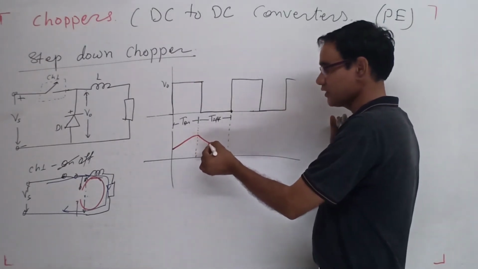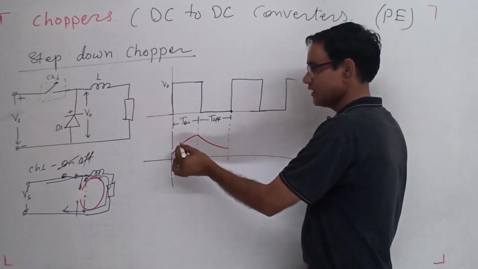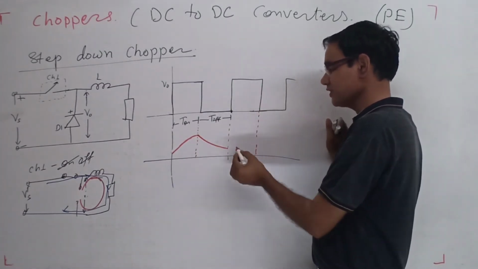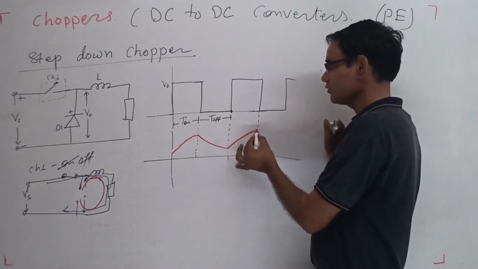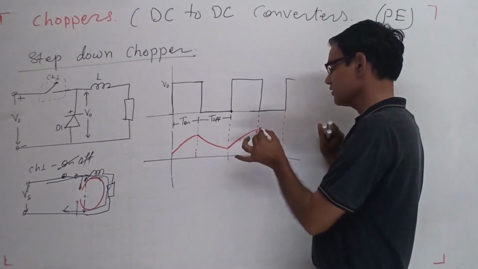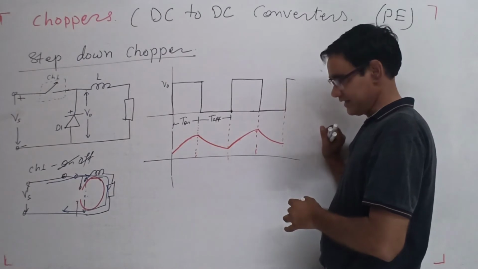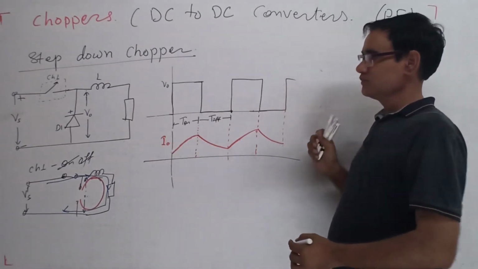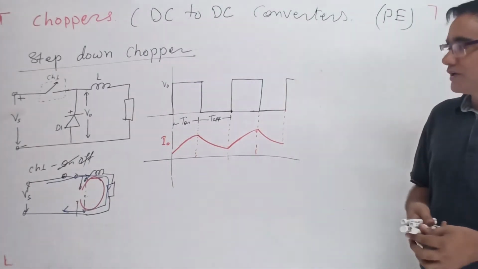So this current is going to decrease. In the next on duration, current is going to increase, and in the next off duration, current is going to decrease. So this is the way the current varies. This is the output current.